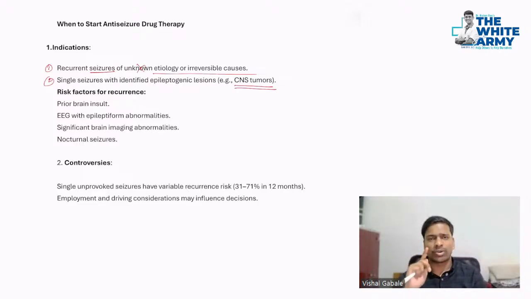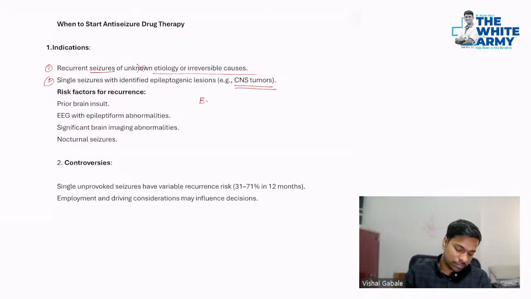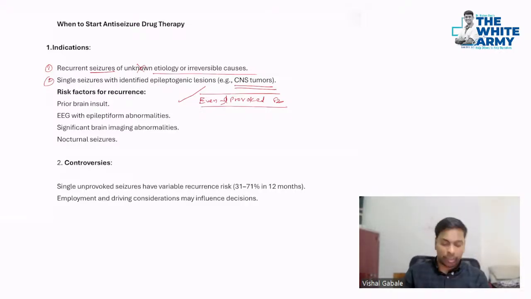That means single seizure or one seizure with a provoked cause. Okay, even one provoked seizure, that's your indication to start the treatment. Okay, even one provoked seizure, right?